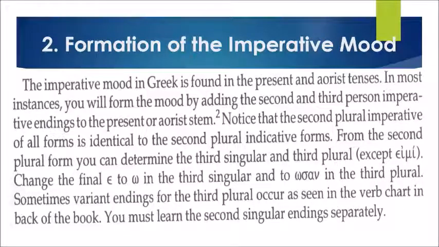The imperative mood in Greek is found in the present and aorist tenses. In most instances, you will form the mood by adding the second and third person imperative endings to the present or aorist stem. Notice that the second plural imperative of all forms is identical to the second plural indicative forms.